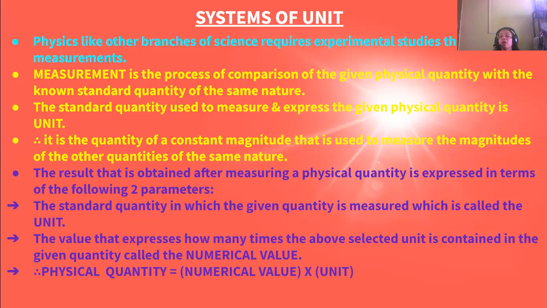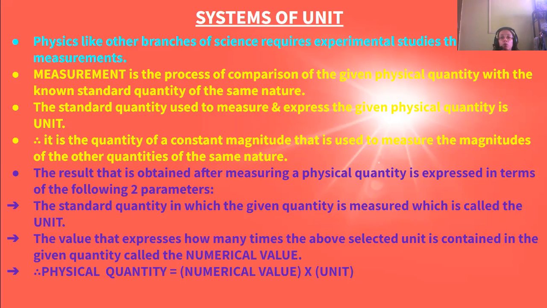Now what is measurement? Measurement is the process of comparison of a given physical quantity with a known standard quantity of the same nature. One physical quantity is given and you are comparing that given physical quantity with a known standard quantity of the same nature. The standard quantity used to measure and express the given physical quantity is known as the unit. So what is a unit? A unit is the standard quantity which is used to measure and express the given physical quantity.